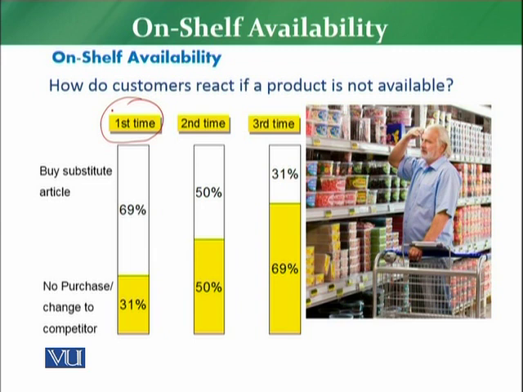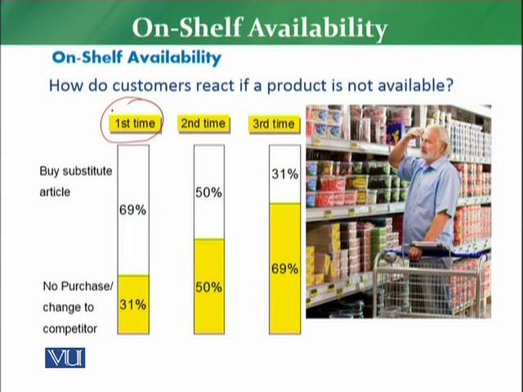For the first time, in 69% of cases the customer will buy a substitute product. For example, if the customer is there to buy Coca-Cola, maybe he will buy Pepsi. And in 31% of the cases, the customer will not purchase, or will buy that product from a competitor.